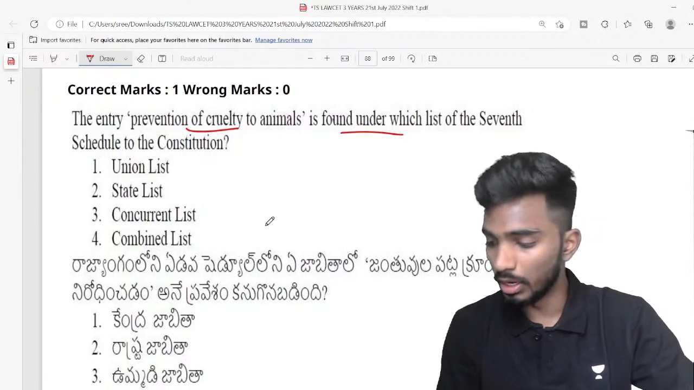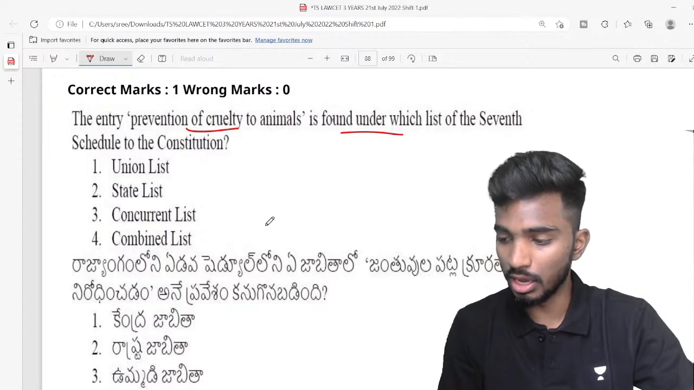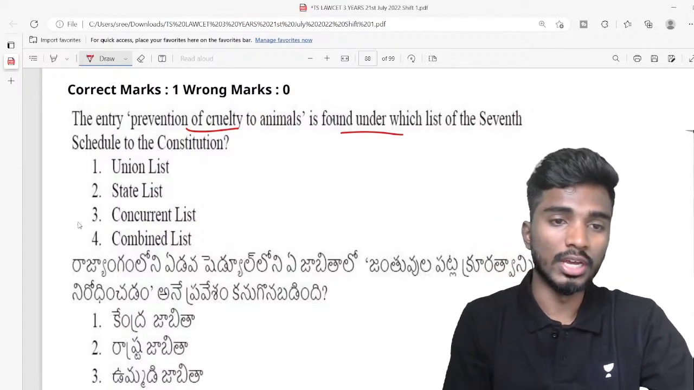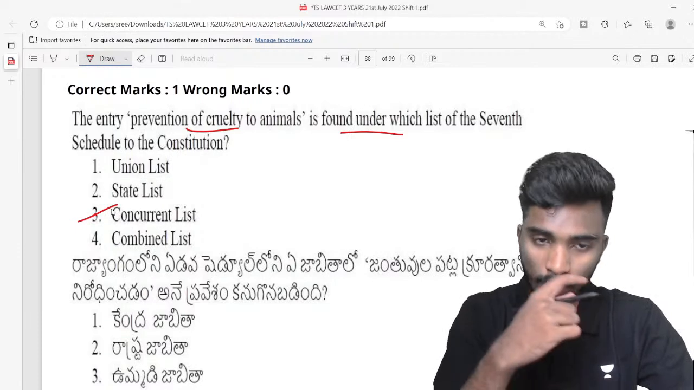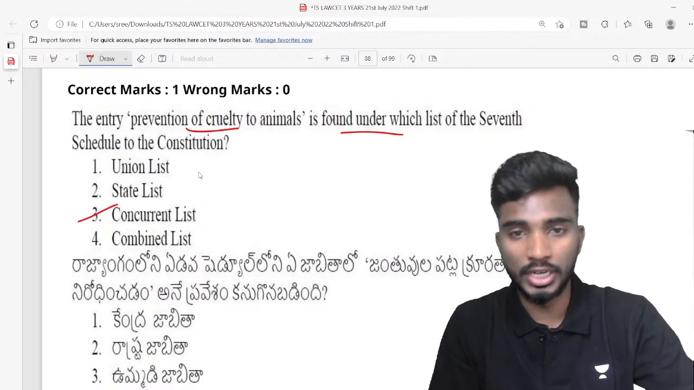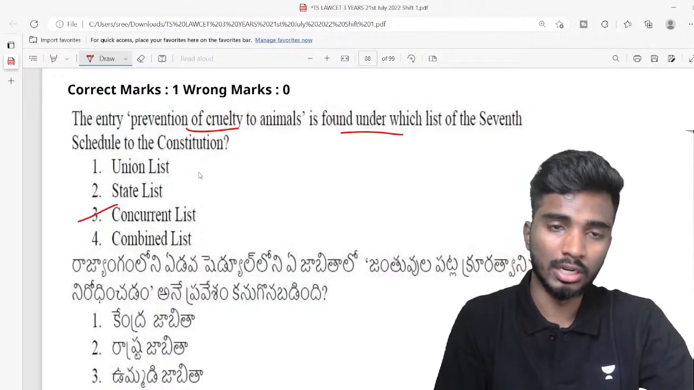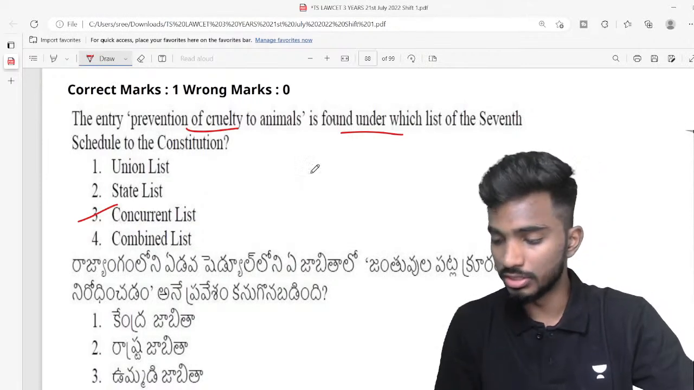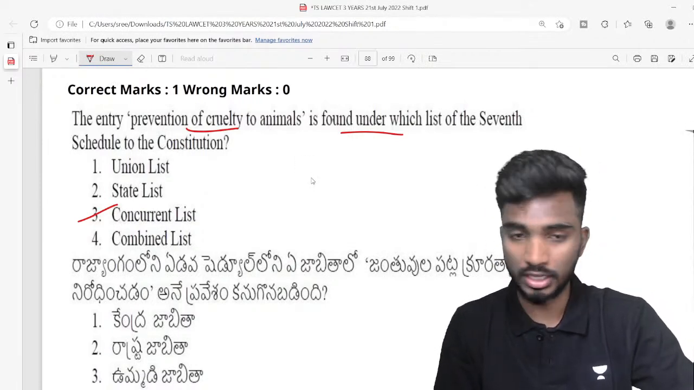Well done, very good. Nidhi, Srikanth, Alpha. Very good guys, excellent. So the answer is the concurrent list. The concurrent list is a list on which both state and central government can make laws. Prevention of cruelty to animals is a concurrent list subject. Very good Nazia, excellent.